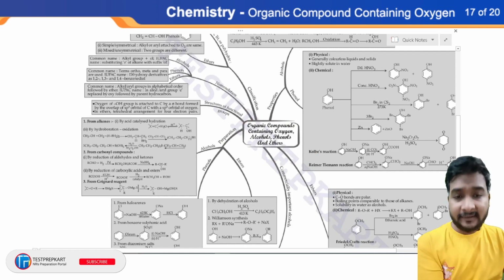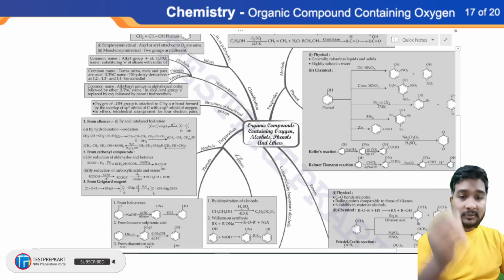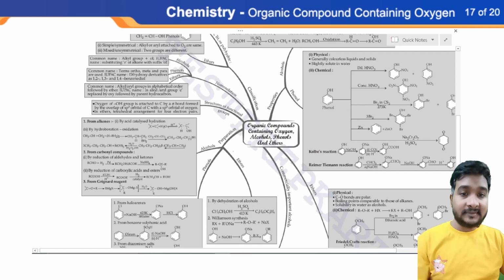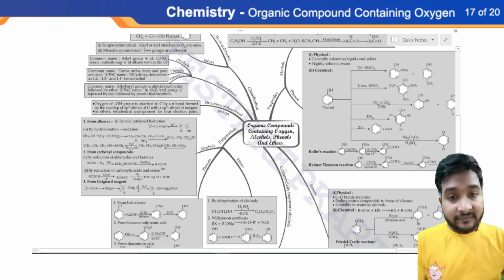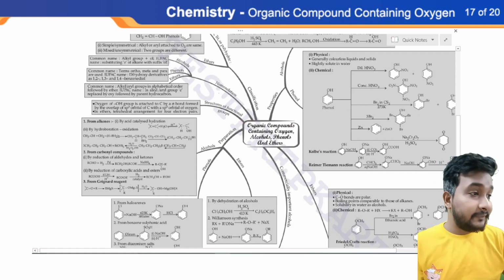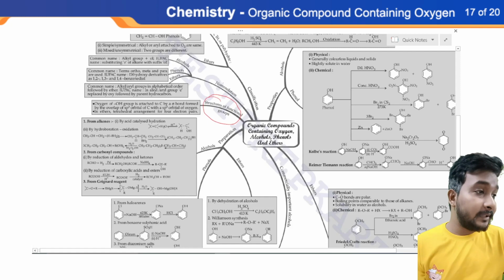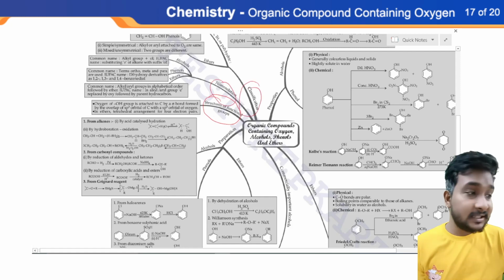Firstly, we'll discuss the simple definitions of alcohol, phenol and ethers, and how we can differentiate all of them. After that, we'll discuss structure and functional groups, the first topic. Second topic is nomenclature. Third topic is classification.